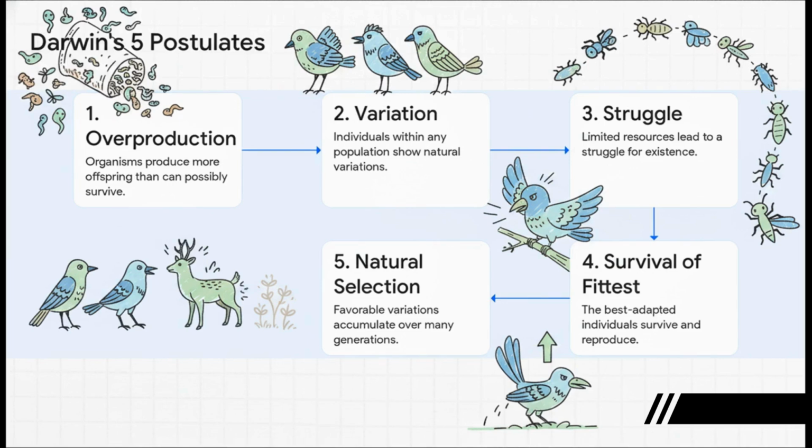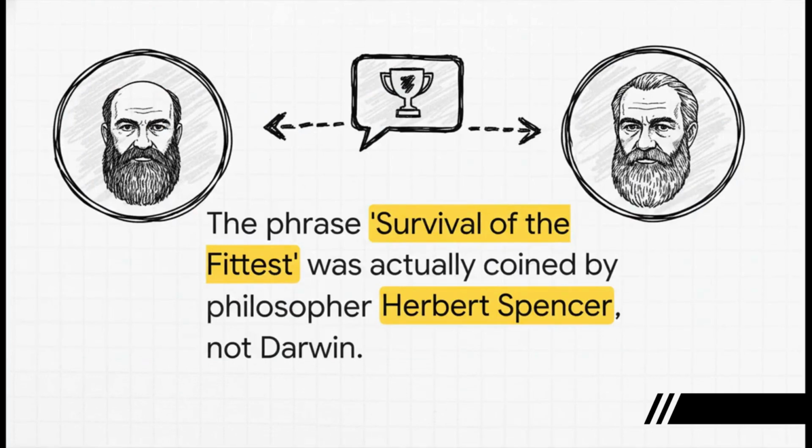Over long periods of time, these helpful variations build up in the population, and that's what leads to the creation of new species. Now for a quick little bit of trivia that could actually save you a mark on the exam. That famous phrase, survival of the fittest? Well, Darwin didn't actually come up with it. He borrowed it from a philosopher named Herbert Spencer. Darwin just thought it was a fantastic way to summarize his idea of natural selection, so he added it to later editions of his book.